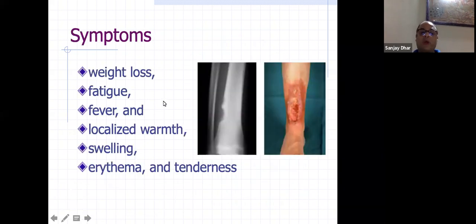So symptoms, as I told you: weight loss, fatigue, fever, localized wound, swelling, erythema, and tenderness. Initially there may be just redness, or as I said, there may be a small penetrating wound. But over a period of time, if you neglect it the first time, by the time they come back after 1 week, you will see bony changes have already started. When the bony change has started, the periosteum is elevated. That means it is already becoming a full-set osteomyelitis. So it is going into the subacute variety.